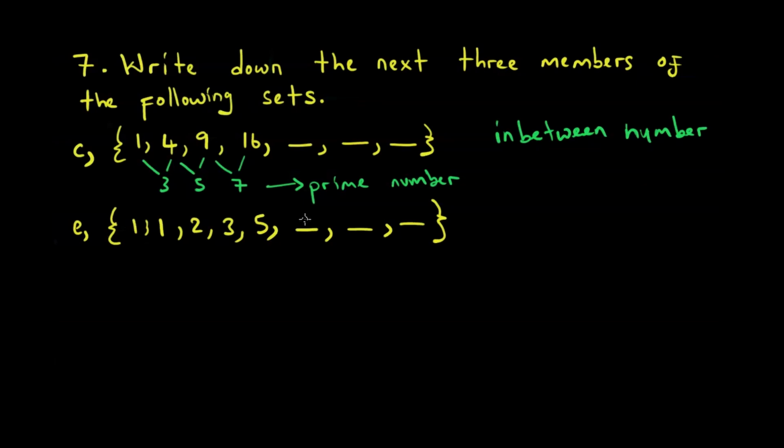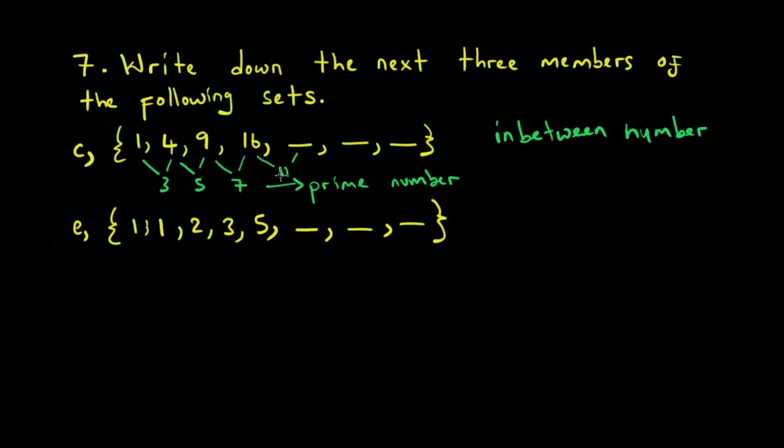So since we know the relationship existing between my in-between numbers, what we now have to do is find the next in-between number, which is the next prime number after 7. So is it 8? No, because 4 goes into 8. 9? No, because 3 goes into 9. 10? No, because 5 goes into 10. So which one is it? It is 11.